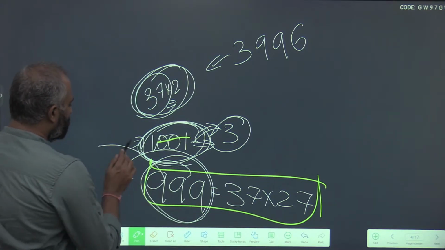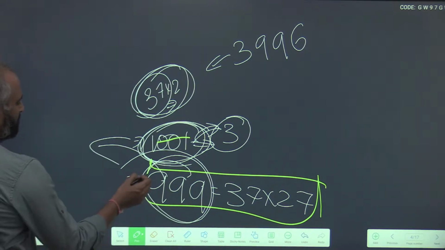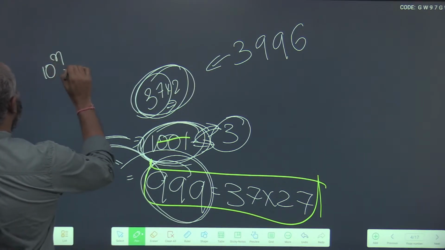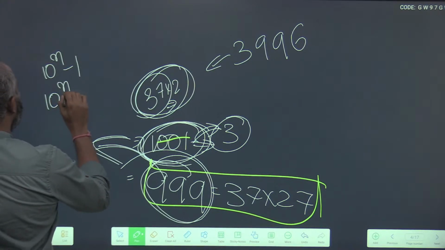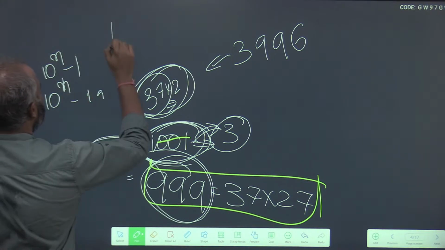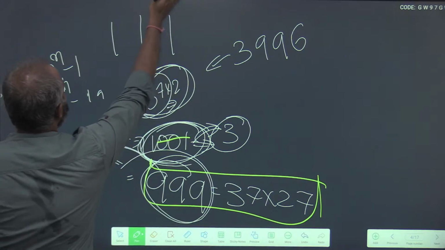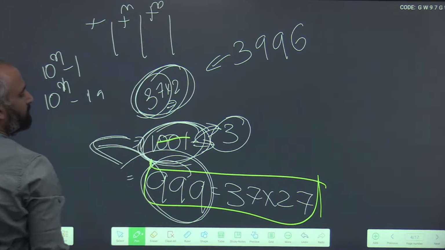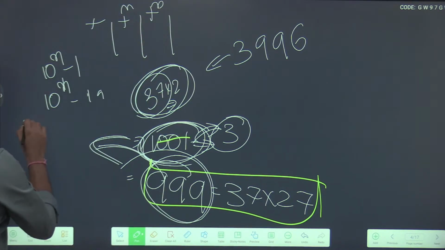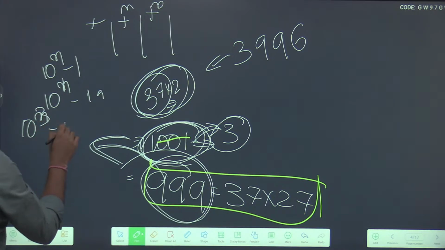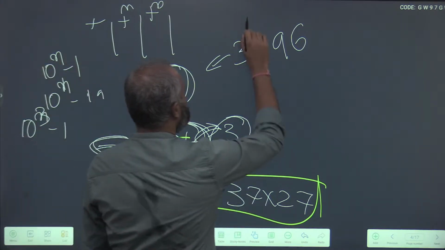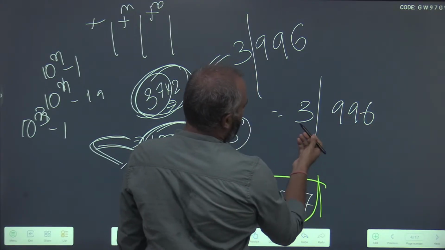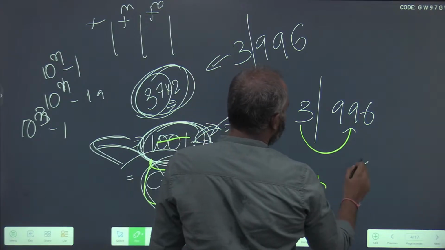And what is the rule for 999? What is the divisibility rule for 999? This is 10 to the power of n minus 1. What is the rule for 10 to the power of 1 minus 1? 9. 9 is division into compartments of n and addition of all the compartments, right? In the same way, 999 is 10 to the power of 3 minus 1. So divide the number into 3 components, 3 and 996. Now add all the components, 996 plus 3, it is 999.